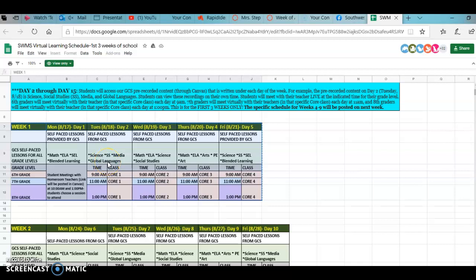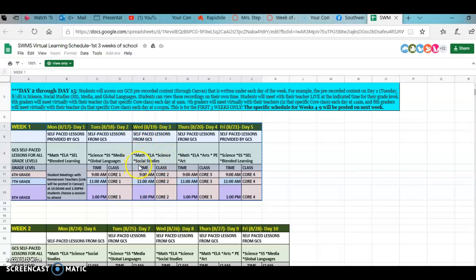So if you're taking Spanish, that would be a day that you would meet with Ms. Haas. So you will notice 6th graders are going to meet with their Core 1 teacher at 9. 7th graders meet at 11. But here's 8th grade. This is the last row you need to look at. So we will meet with Core 1 at 1 o'clock tomorrow. So you would go to your Core 1 teacher's Canvas page and locate that information with Teams.